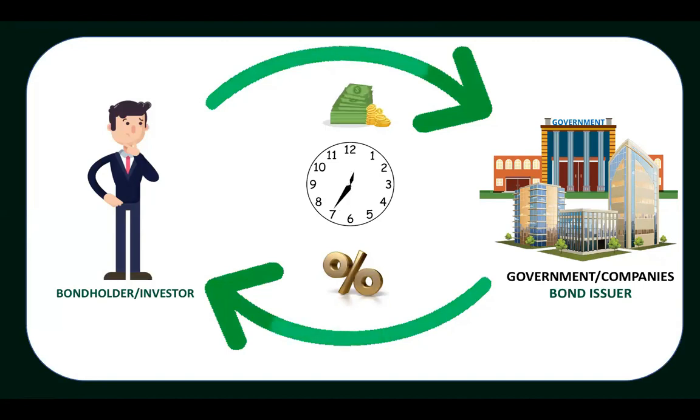Now, let's see how bonds work. As a bondholder or investor, meaning you are the one lending money, you lend money to the government or to commercial companies. The government or the companies that borrow money are called bond issuers. They will issue bonds or certificates of indebtedness to you. In return, the government or companies will pay you an interest income. The interest rate is fixed, and of course, there is a maturity period. Normally, bonds mature in 15 years, 20 years, 25, or even 35 years.